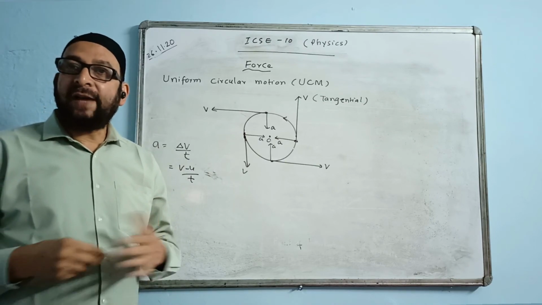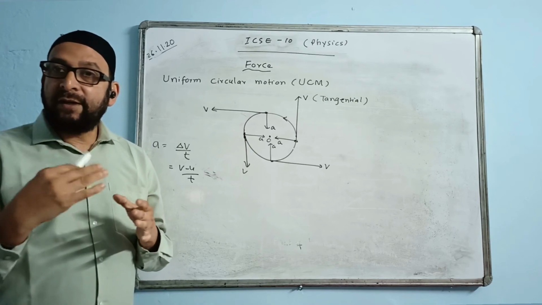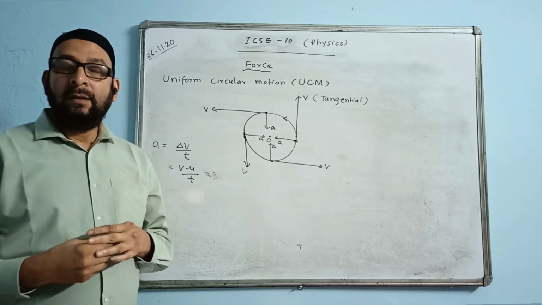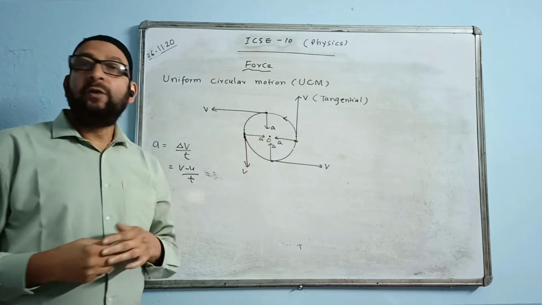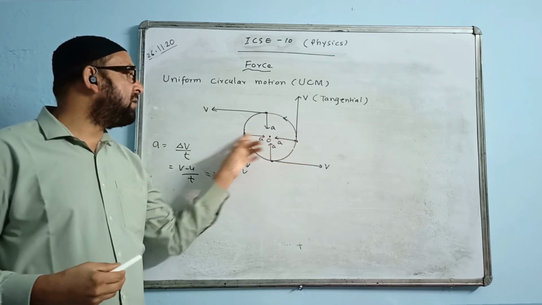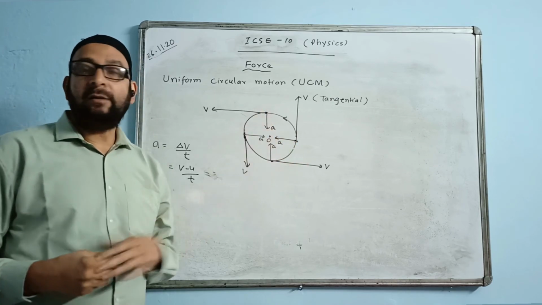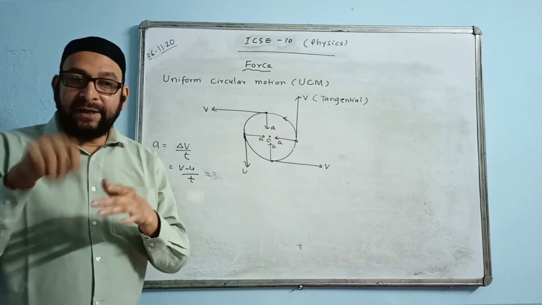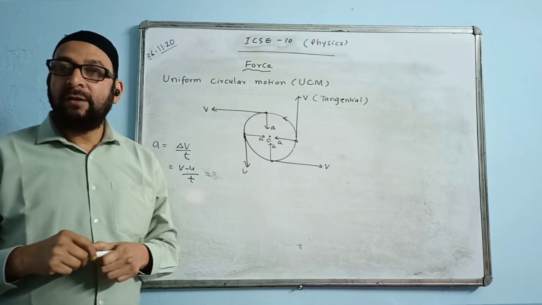So what is the direction of acceleration? We can write in words: towards the center of the circle. Or we use the word radial, along the radius. This line is called the radius line, this is also radius, this is also radius, radial. What kind of acceleration does it have? We say radial. Radial is along the radius.